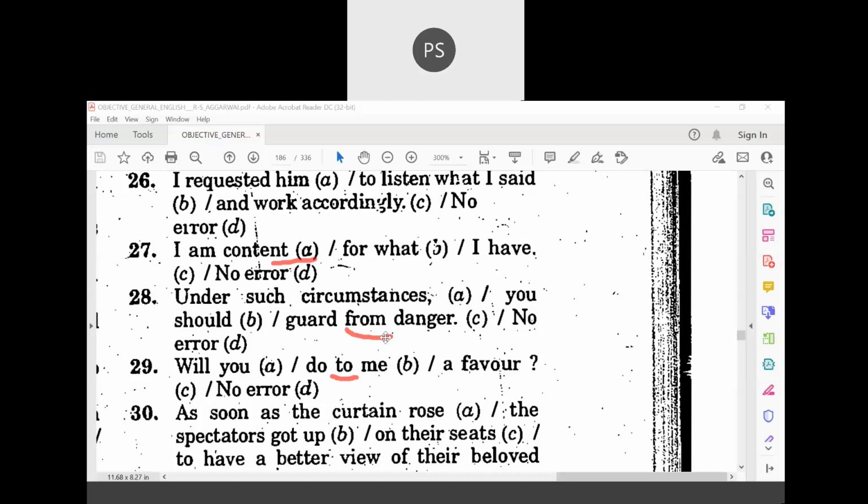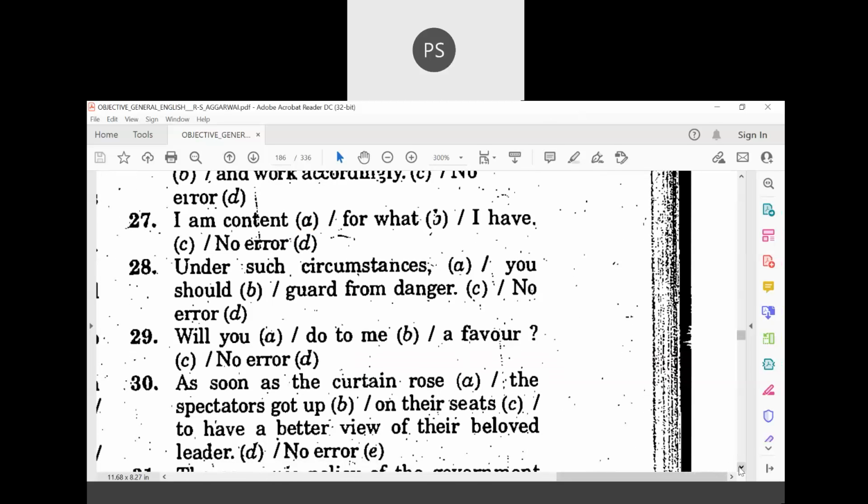We'll move on to the next one now. As soon as the curtain rose, so what should come here? As soon as the curtain rose. Last one we'll take up here. As soon as the curtain rose, the spectators got up on their seats to have a better view of their beloved leader. From their seats, sir.